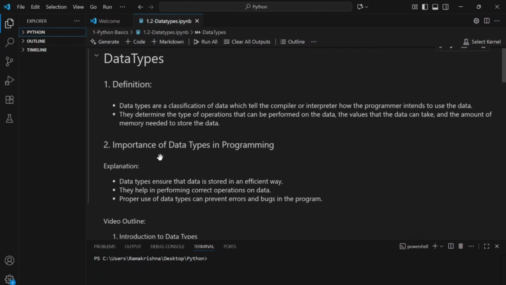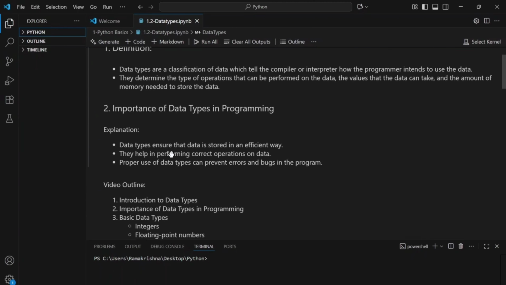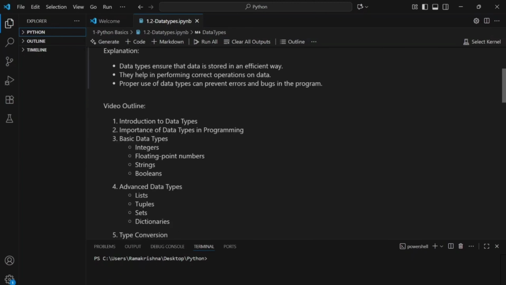Now let's come to the importance of data types in programming. Data types ensure that data is stored in an efficient way. They help in performing correct operations on data. Proper use of data types can prevent errors and bugs in the program.